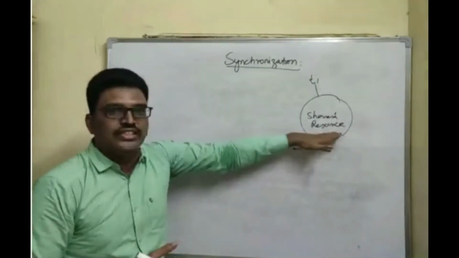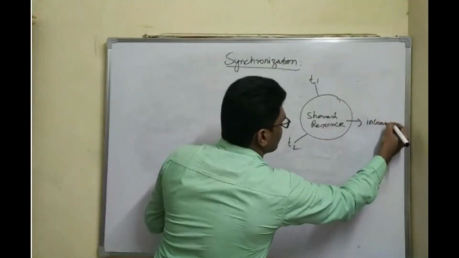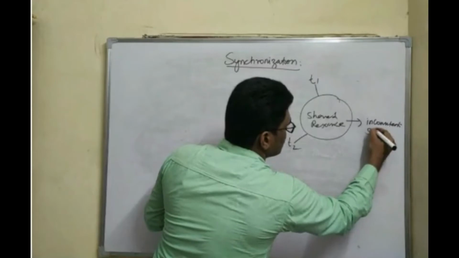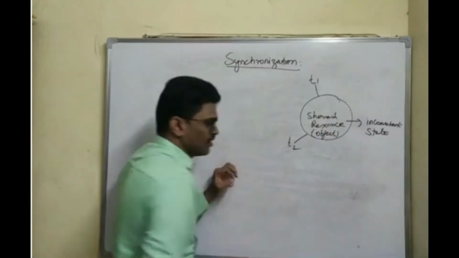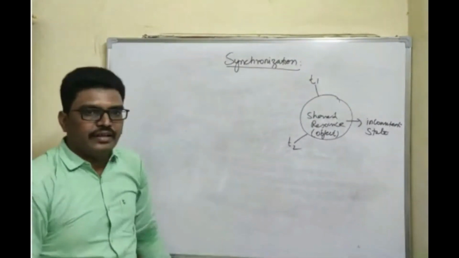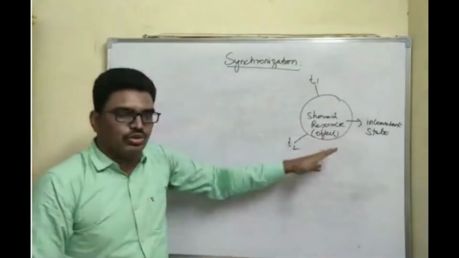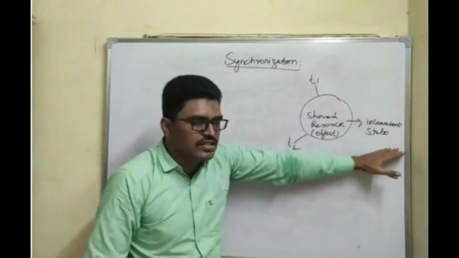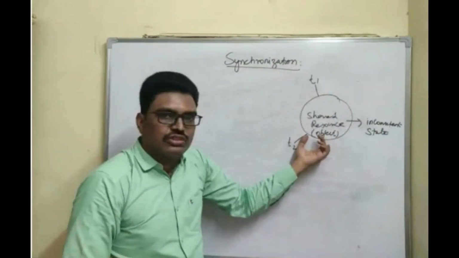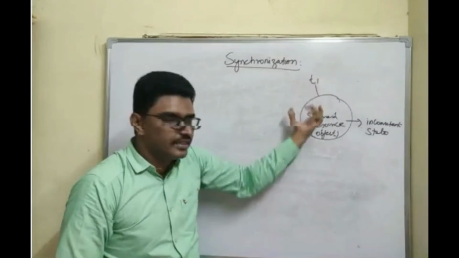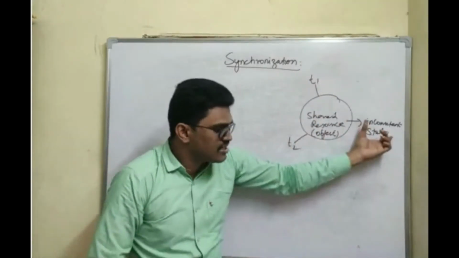When two or more threads are trying to share a resource, the resource will enter into an inconsistent state. The resource can be just a Java object. Whenever these two threads are accessing this shared resource at the same point of time, your resource will enter into an inconsistent state.